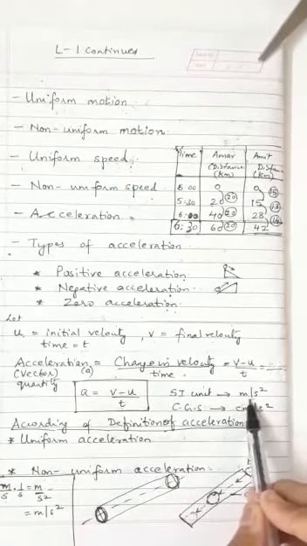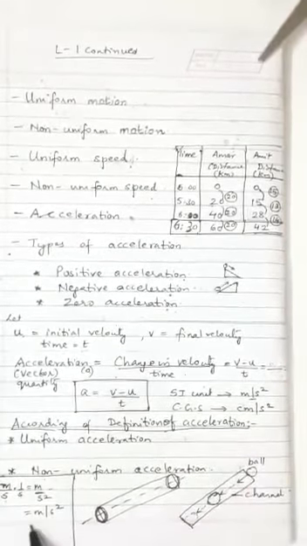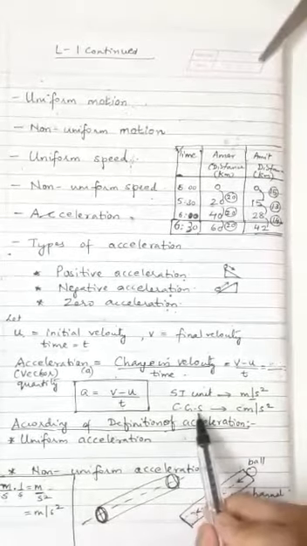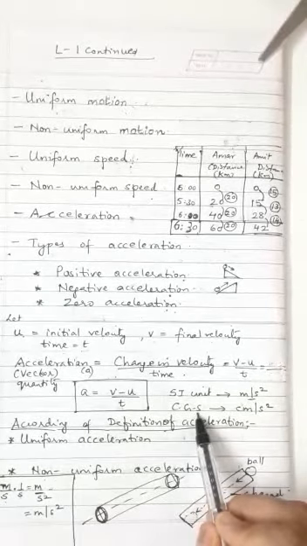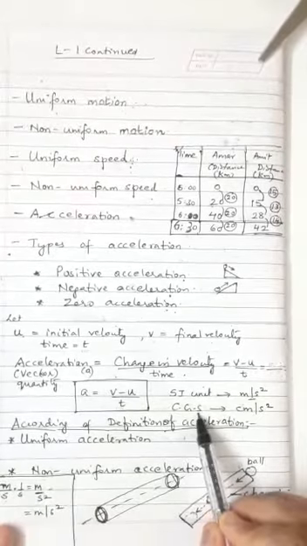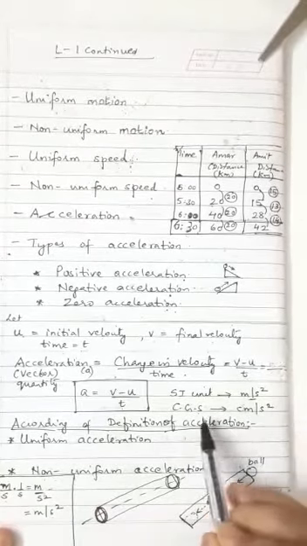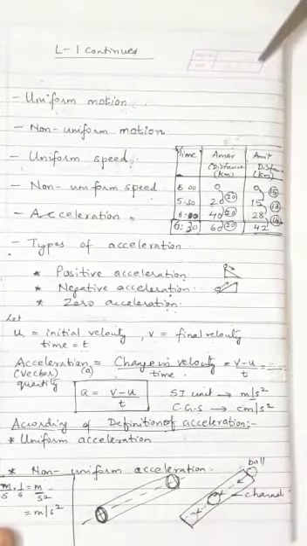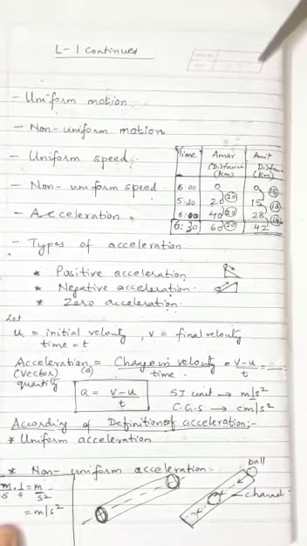How we are getting this meters per second square, I have explained in this box. And the CGS unit of acceleration is taken as centimeter per second square.